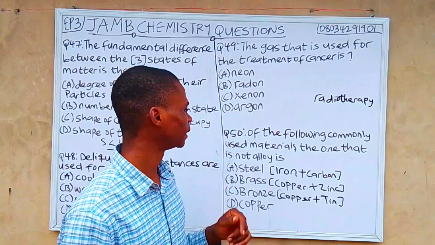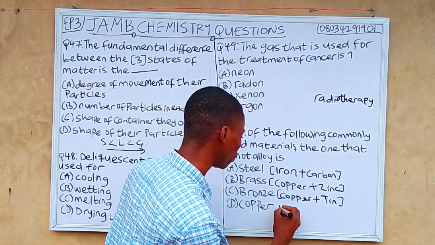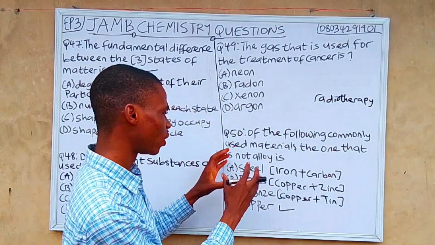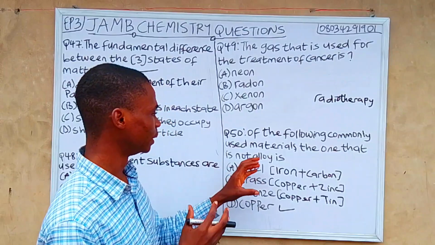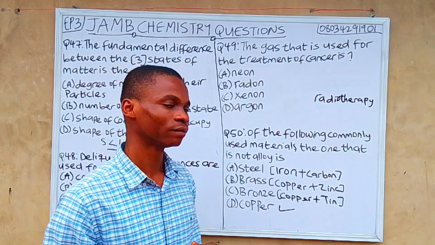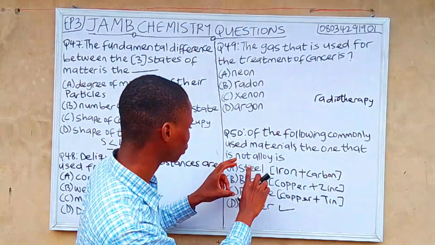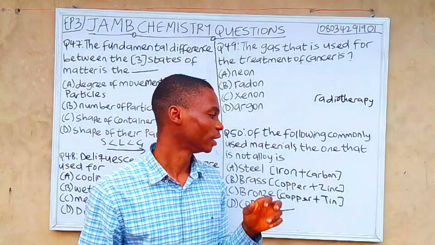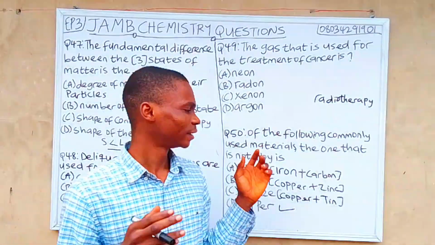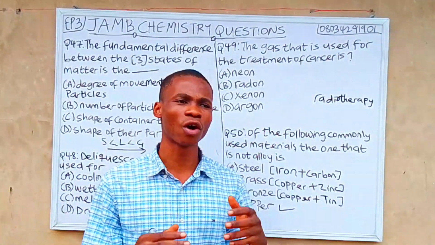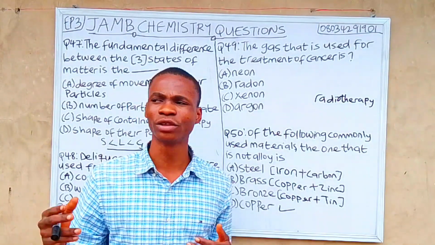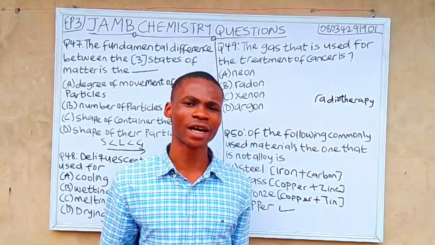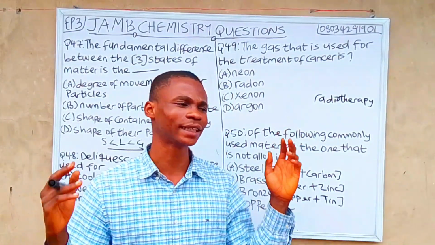The following commonly used material, the one that is not an alloy, is copper. I hope you now understand the differences between the options. So I will now give you the function of all these options. Steel, what is steel used for? Steel is used in construction, the materials they use inside a building site.